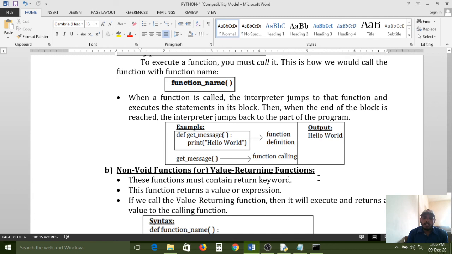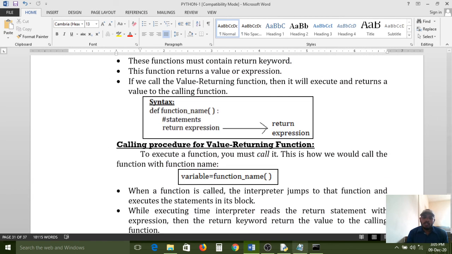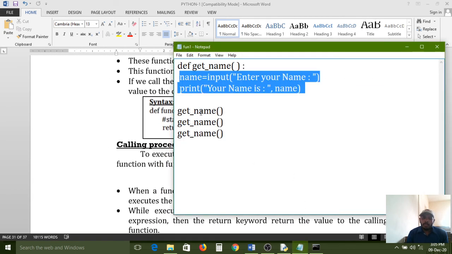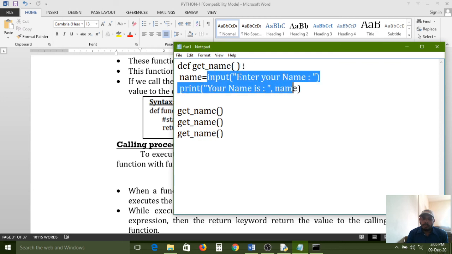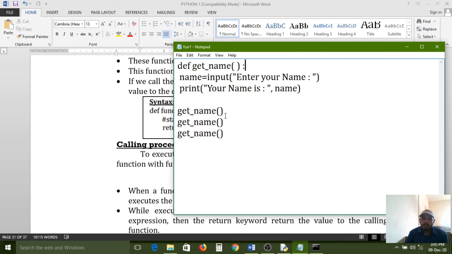So that is called void function. Void function is nothing but we call from here. If you call here, control will come from here to here and it will execute all statements. Immediately the control will come back to the calling place. Again next statements will be read.